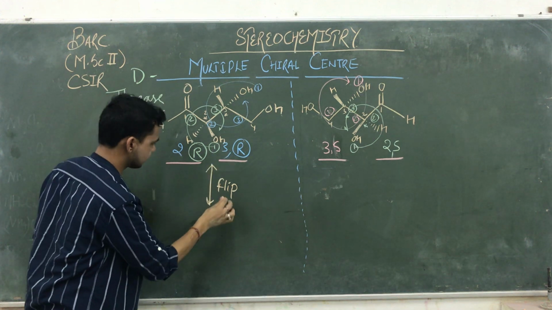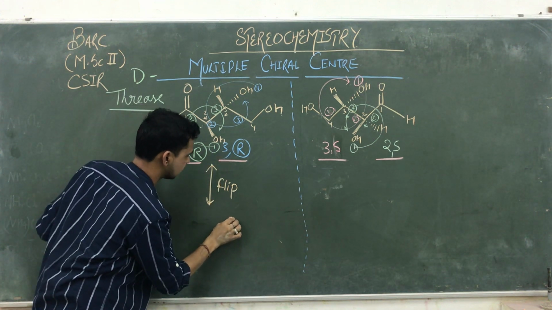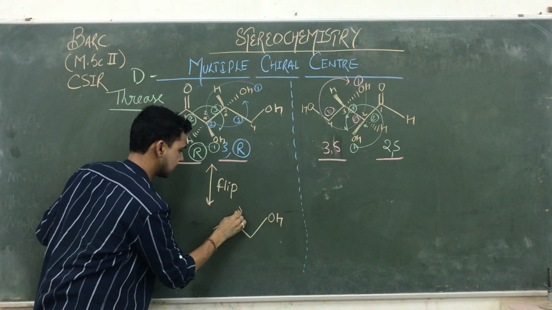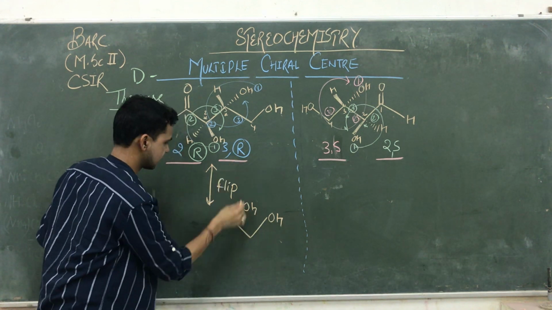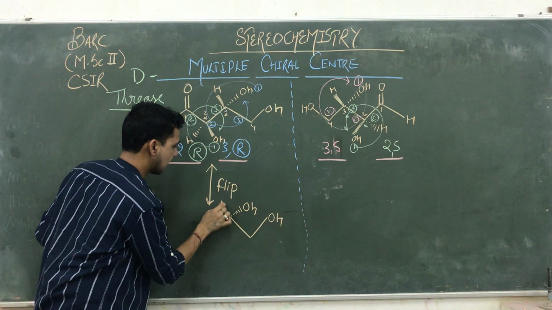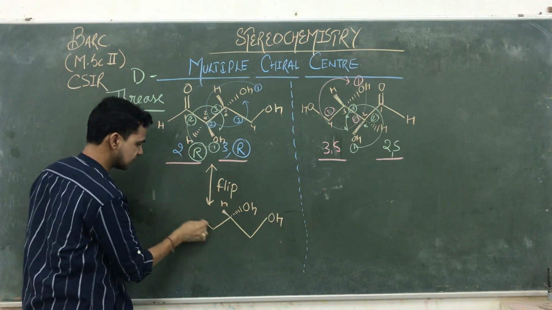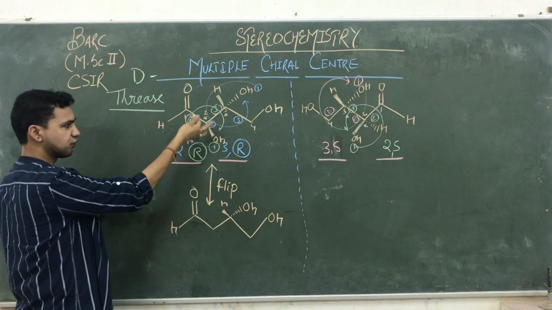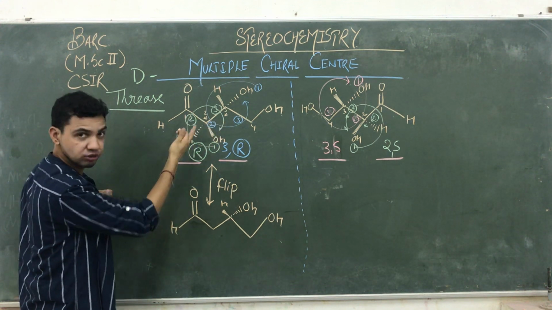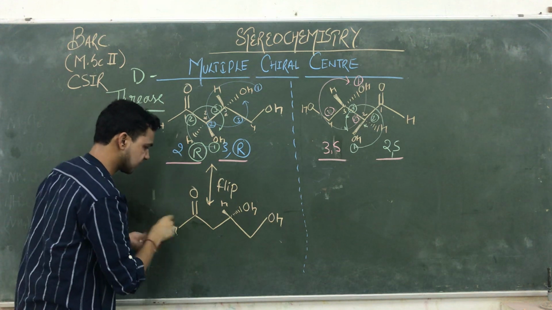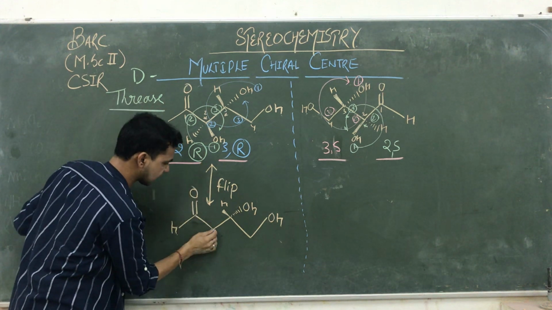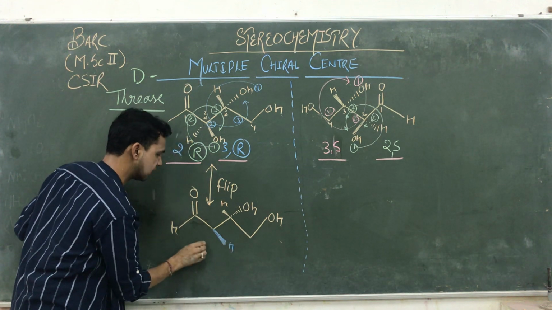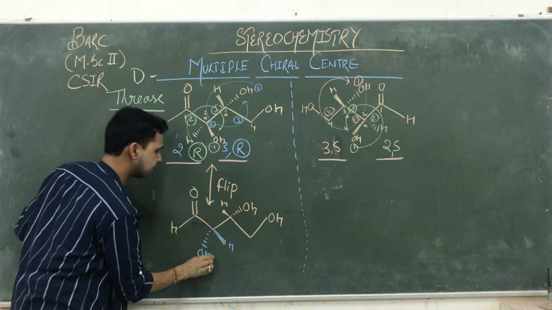Then we are going to flip. So see guys, flip करने में क्या होगा generally, if you are going to flip this compound, that OH remains as well as same, and that one is H. Okay, and this aldehyde group also remains the same. Due to this flipping, the OH is going backside and hydrogen is moving forward. अब मैं इसको अलग कलर से दिखा दूं. The OH is moving backside and hydrogen is moving forward. यहाँ पे hydrogen कहाँ आ गया आपका forwards और OH कहाँ आ गया आपका backside.